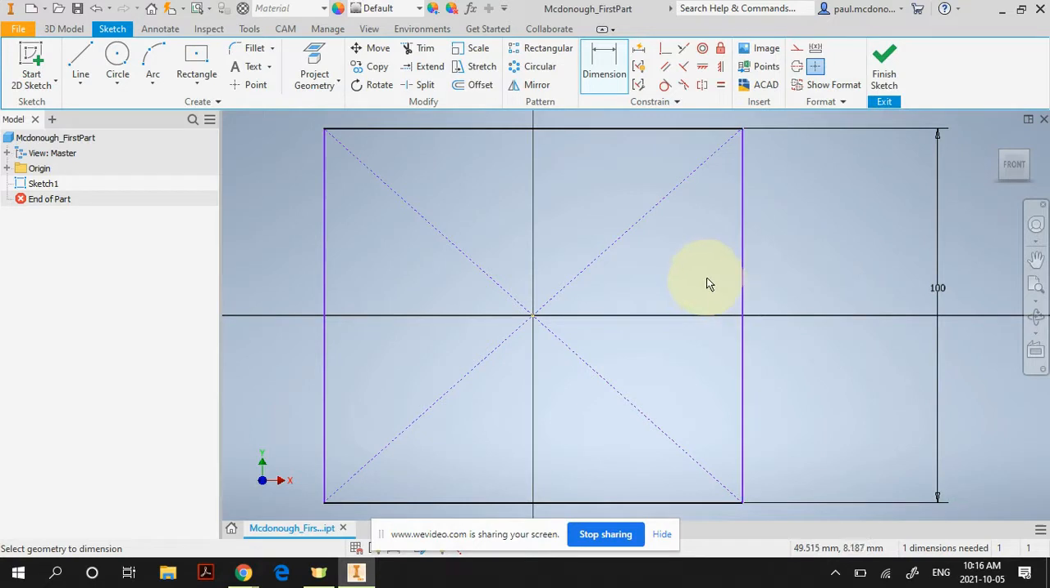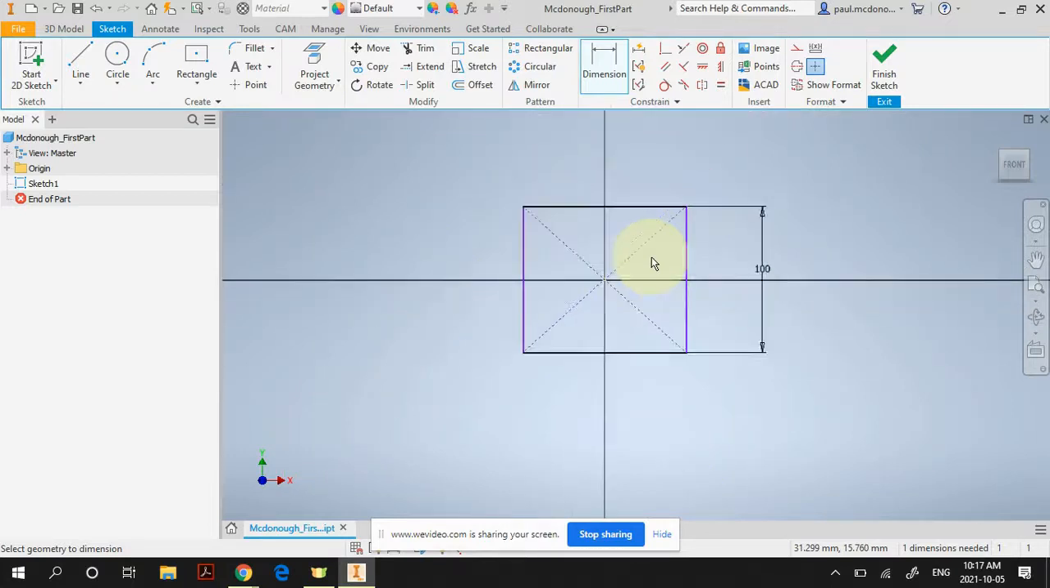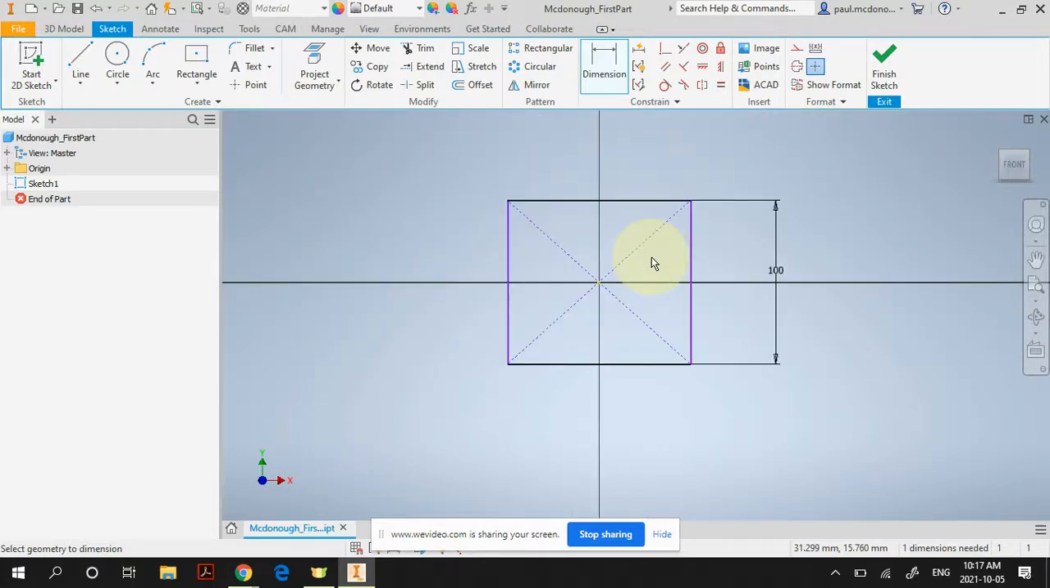The other thing you could do is use the mouse wheel. If you pull back or push forward on your mouse wheel, it zooms in and out. Okay? So zoom out so you can see it.